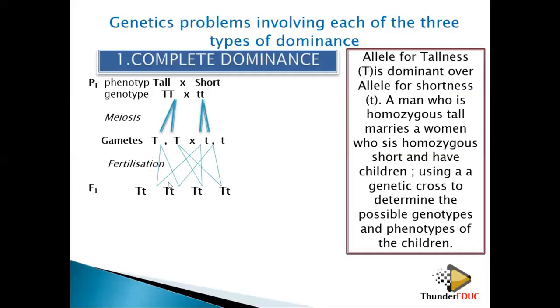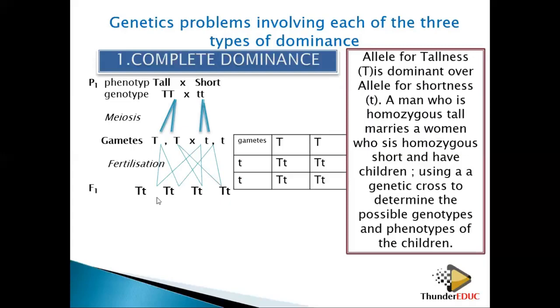So when I cross, I get this. It shows that all of them were tall. But which kind of tallness? If you are describing it in terms of genes, it is heterozygous tall. Or you can use this kind of option. Don't use two because we want one. So the genotype means that all of them are capital T, small t.